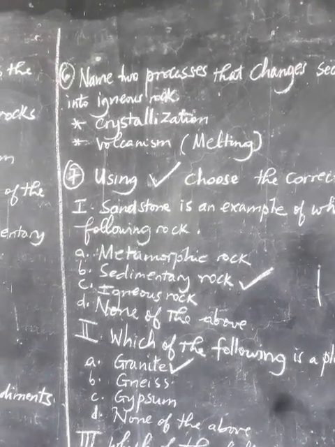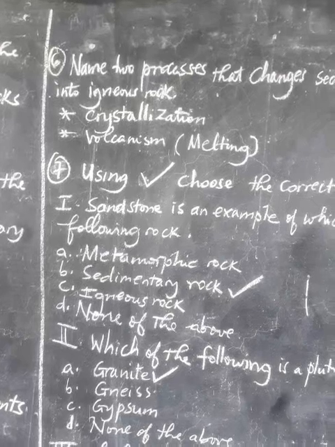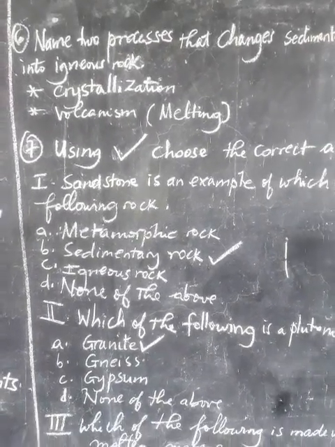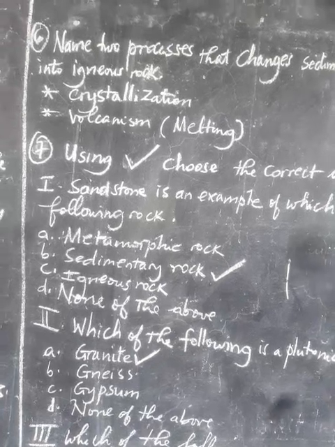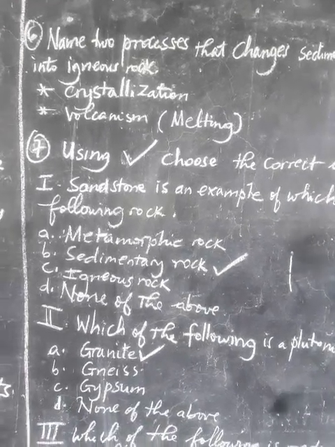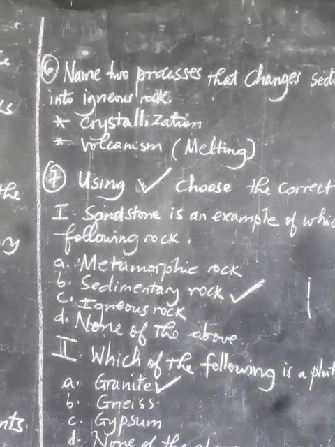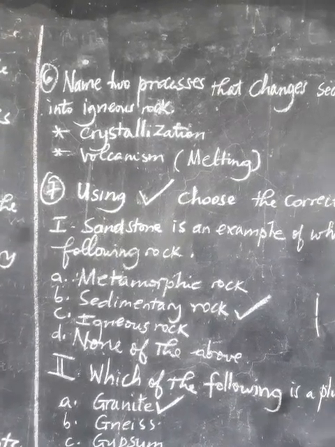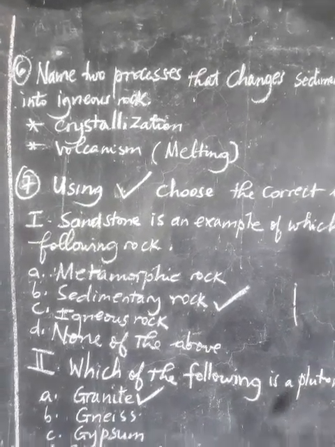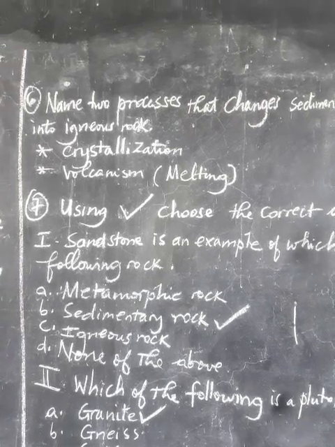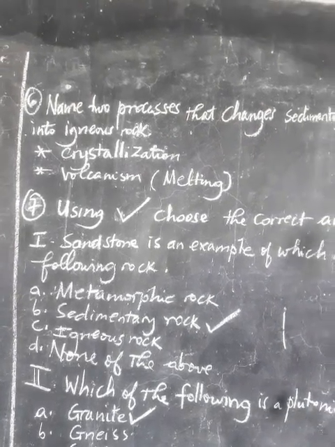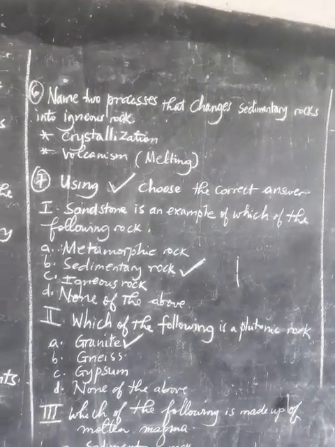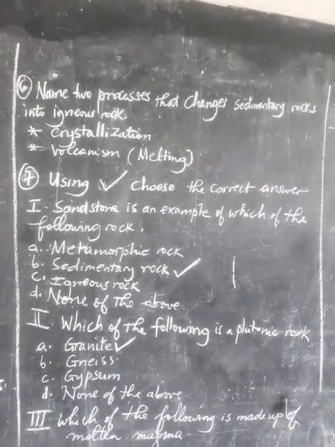Crystallization is a process. We have also volcanism or melting. So meaning that due to the increase of temperature, that is, from intense heat, this sedimentary rock can also melt. When it melts, it will produce magma that will cool and solidify to form igneous rock. And therefore, I think those processes are clear and easy to understand. Let's go to question number 7.